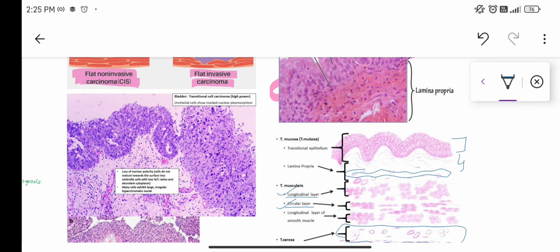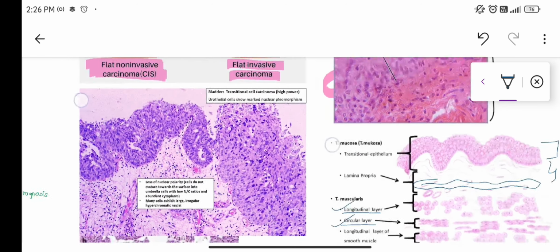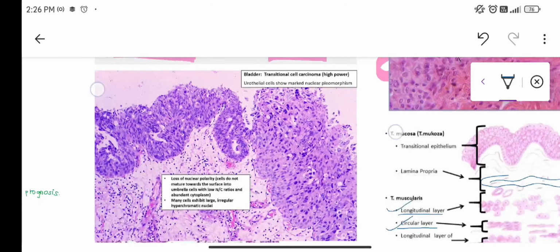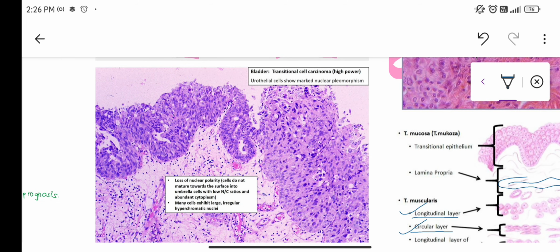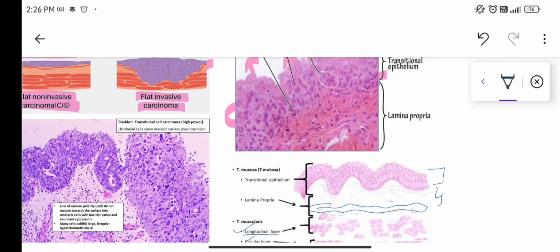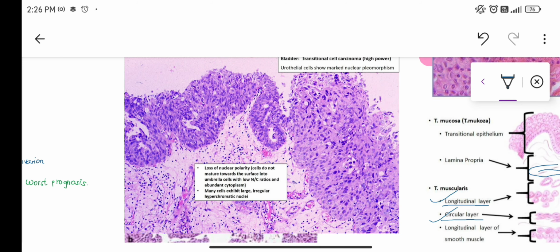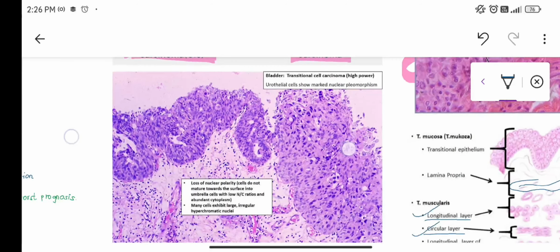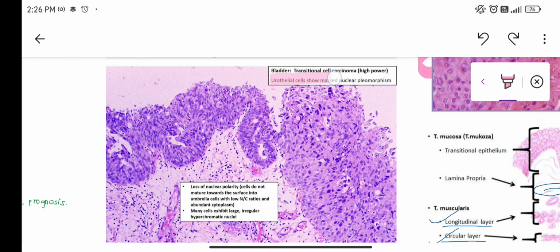Now, when there is a malignant tumor, different features of malignancy can be seen, mostly cellular atypia. In the normal epithelium the cells move from the base to the surface with intact basal polarity, but in transitional cell carcinoma there will be urothelial cells showing marked nuclear polymorphism.